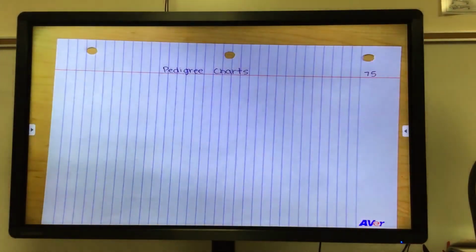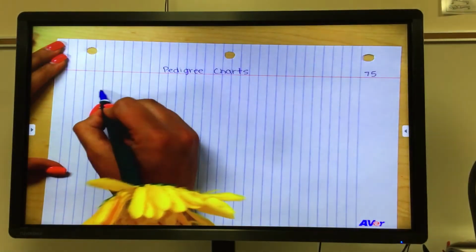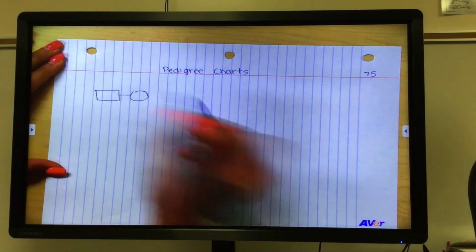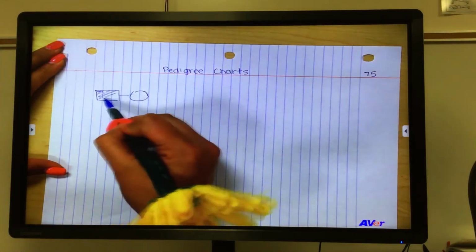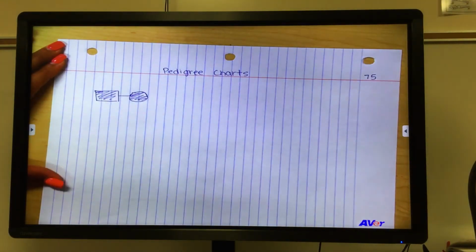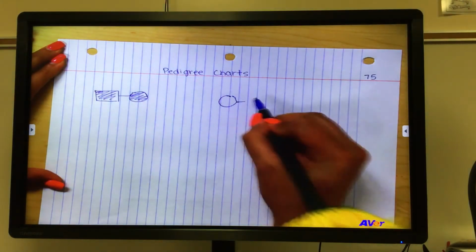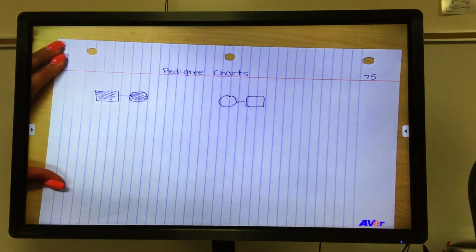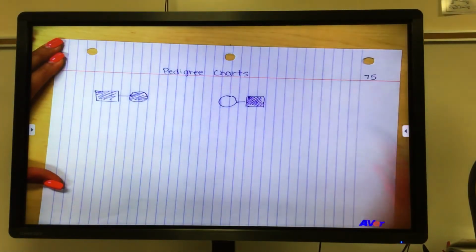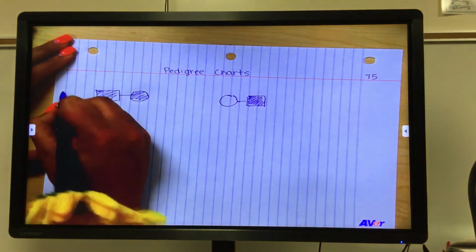Okay, so this pedigree chart, we're going to start with 2 couples. We have a man and a woman who both have the disorder that we are tracking or tracing. Okay, we have another couple who are married, and one has the disorder. We'll get back to relationships a little bit later on, but we're going to go ahead and label this generation number 1.